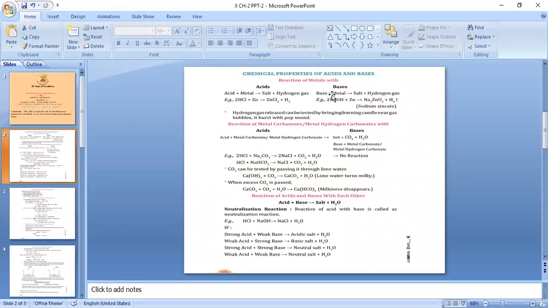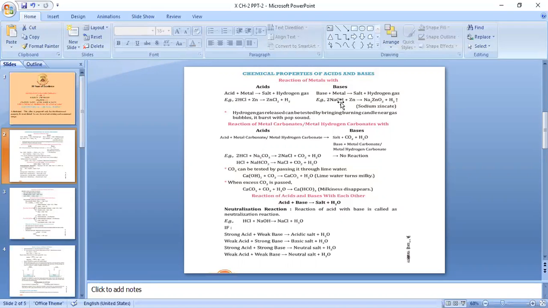Now let's talk of bases. When a base reacts with a metal, again it forms a salt and hydrogen gas. For example, NaOH plus Zn forms Na2ZnO2 plus H2 gas. The upward arrow written in front of the formula of any molecule shows that it is in the form of a gas.